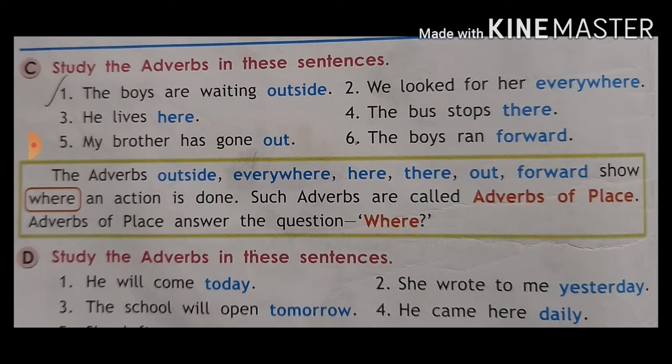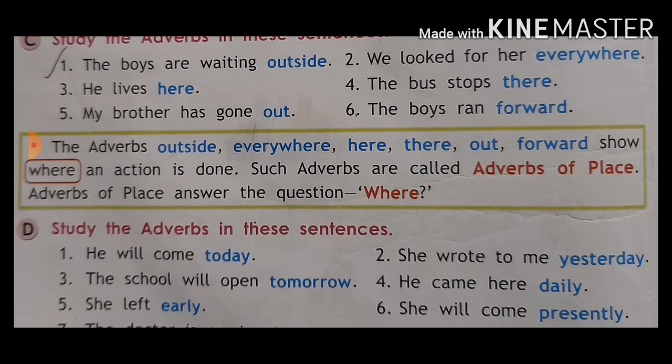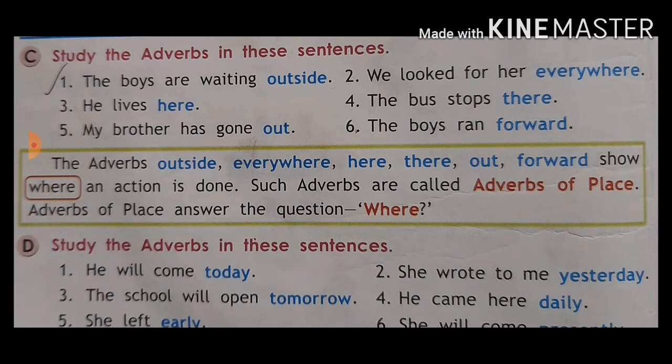So what is the meaning of these sentences, with the word in blue color? See, the adverbs outside, everywhere, here, there, out, forward show where an action is done. Before this we have seen how an action is done.